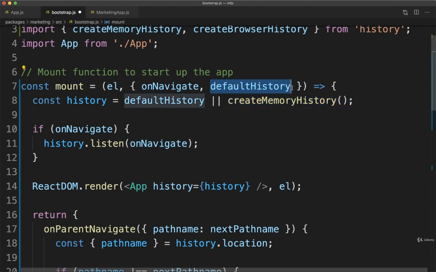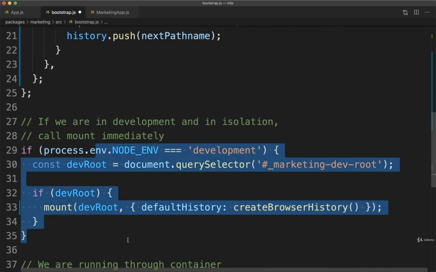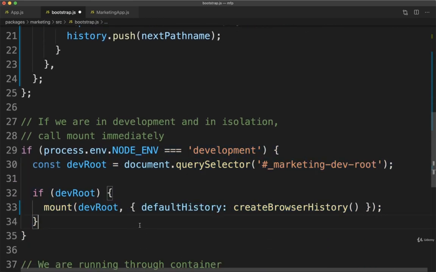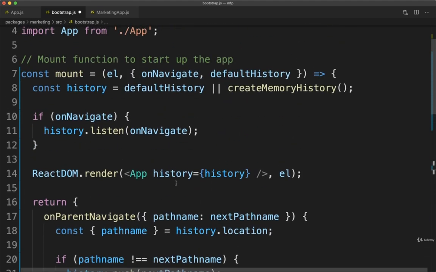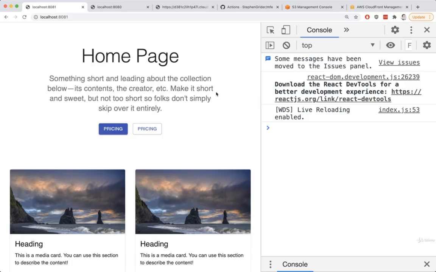A defaultHistory is only going to be provided if we are calling the mount function from right here for right now. So obviously, our container could decide to give us a different defaultHistory if it wanted to, but right now the container is not doing that. So if our application is being rendered through the container, we're still going to be creating our own memory history. Okay, so let's save this, flip back over, and do a test.